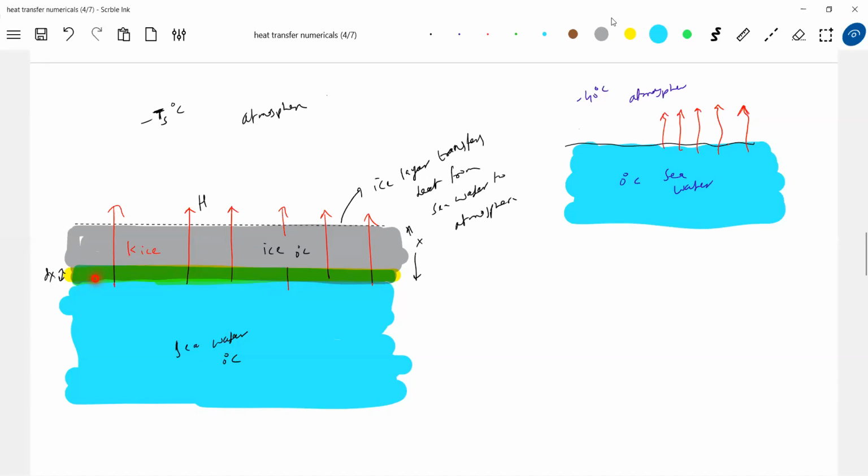Okay, let's get into this particular thing. So what is the mass of this layer? It will be dm. dm into Lf should be equal to H. So dm is equal to density of ice, area of cross section, then thickness dx, into Lf. Agree with this? What is H equal to? H is equal to K A into temperature 0 minus Ts, divided by X.